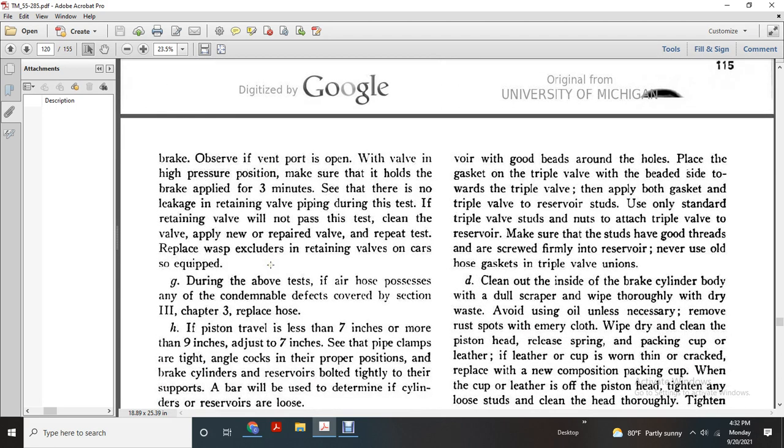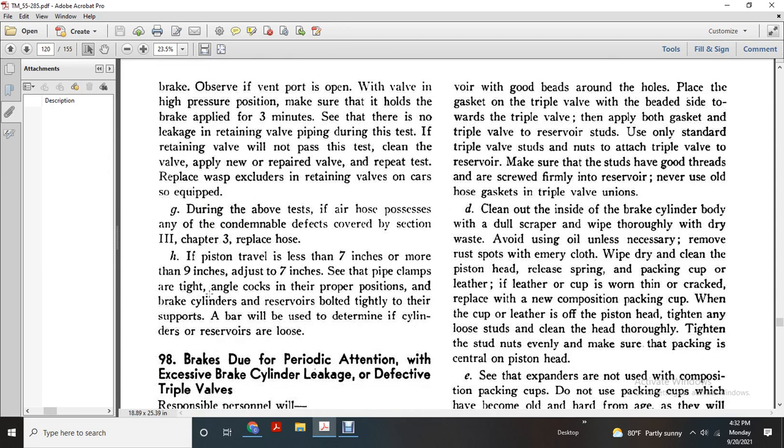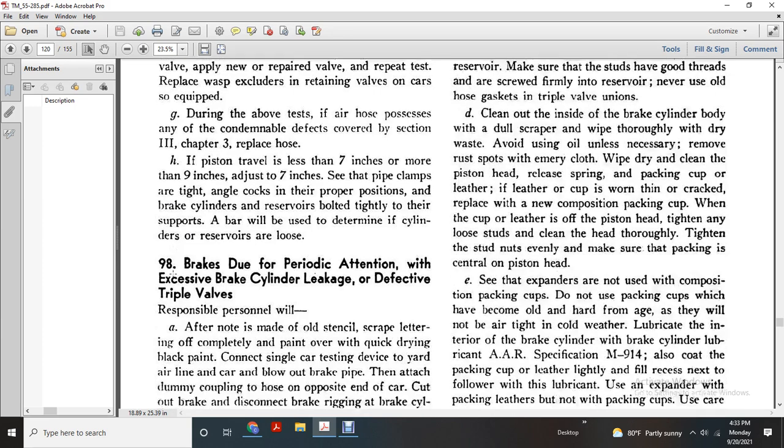On cars equipped with retaining valves, during the above test, if the air hose possesses any of the condemnable defects in section 3 of chapter 3, replace the hose. If the piston travel is less than 7 inches or more than 9 inches, adjust to 7 inches. See that the pipe clamp and the angle cap are in the proper position. Brake cylinder reservoir bolts must be tight with their supports. A bar will be used to determine whether the cylinder reservoirs are loose.